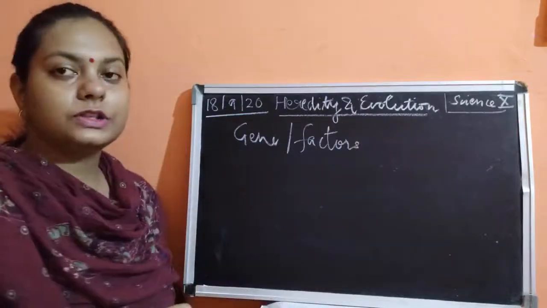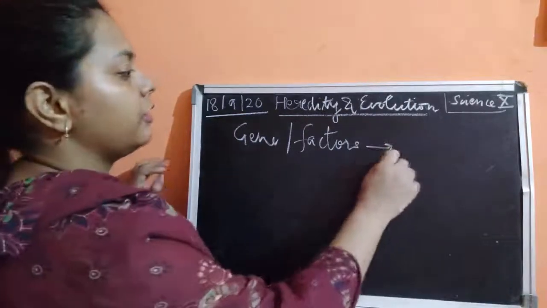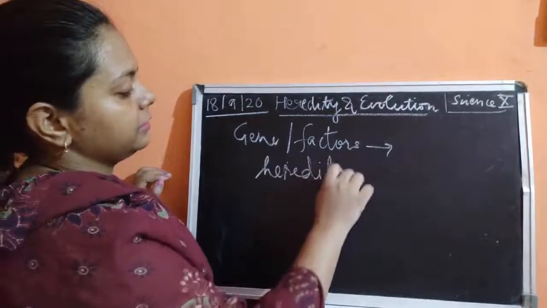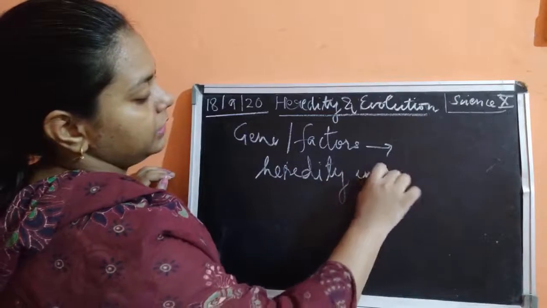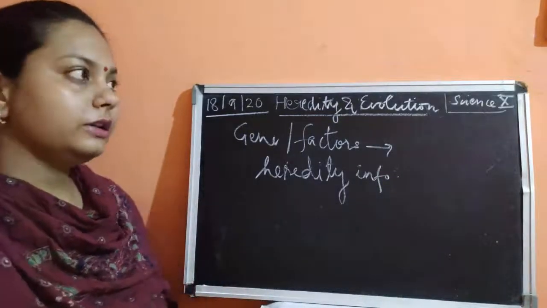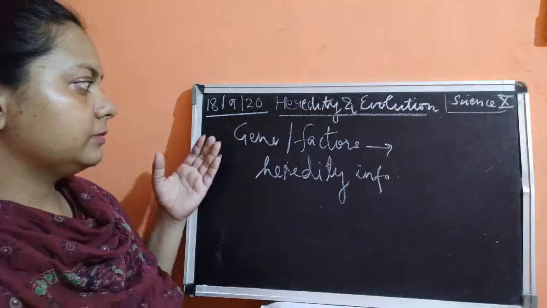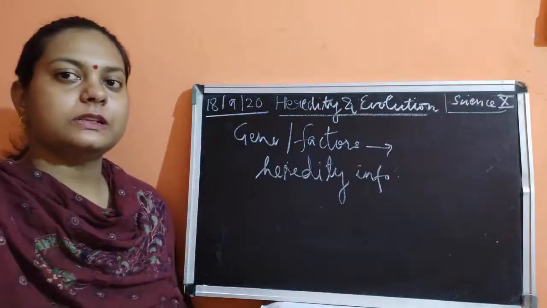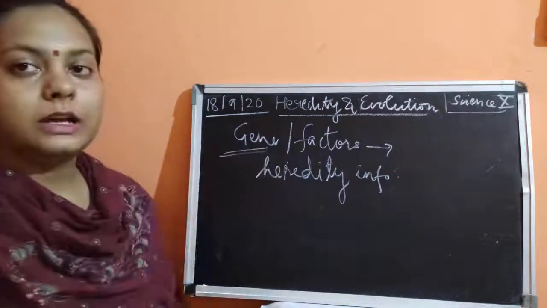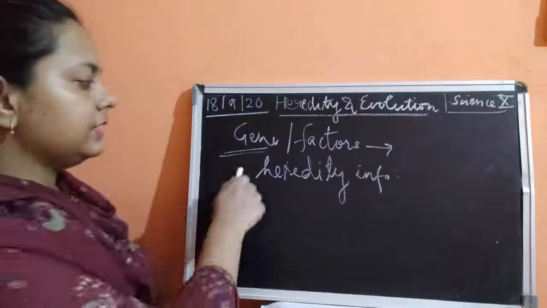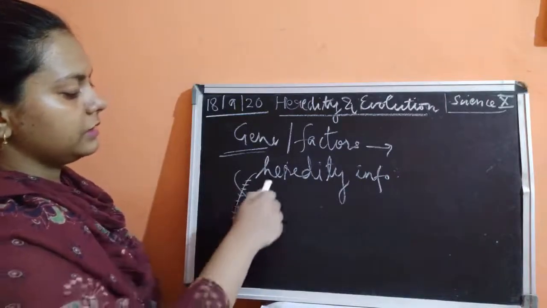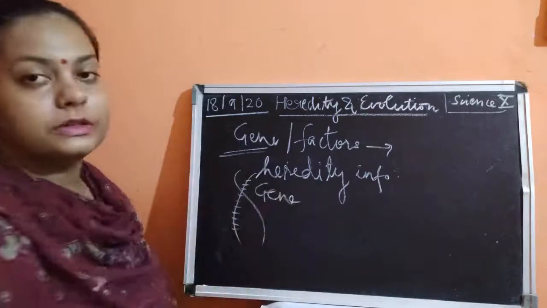Okay, so these factors of the gene are responsible for carrying the heredity information. It is the heritable information which will always pass from generation to generation. So what is getting transmitted? These genes are getting transmitted, because the information present in the DNA and RNA is present in the form of genes.